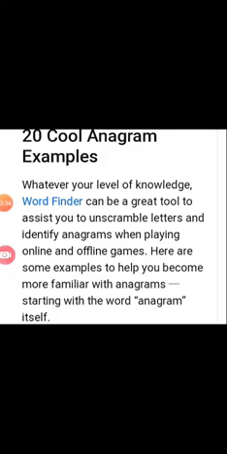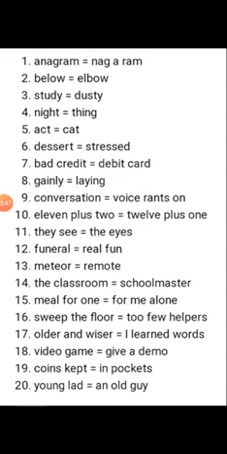Here are some examples to help you become more familiar with anagrams, starting with the word anagram itself. We are going to make a new word from that. Just see over here. Anagram, nag-a-ram. See the new word. Below, elbow.